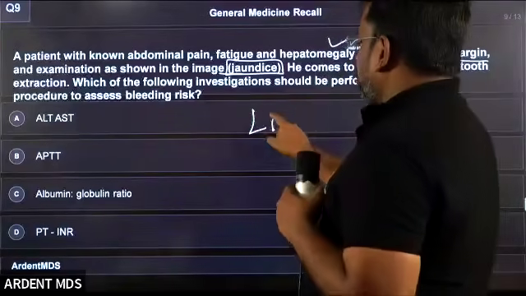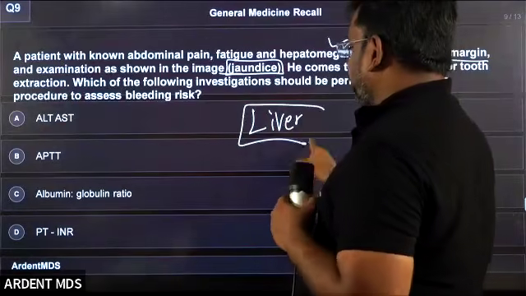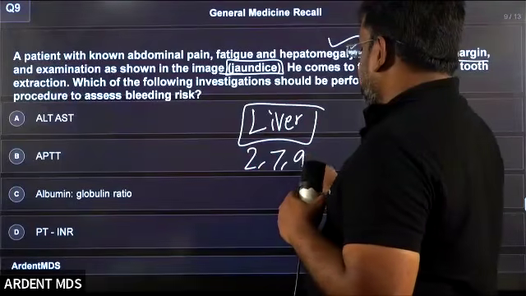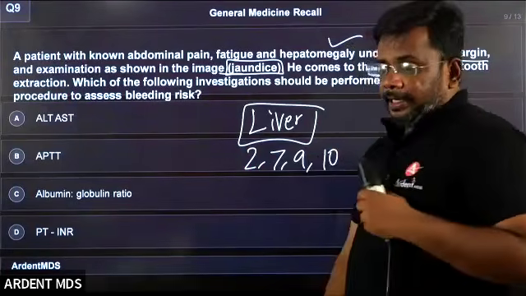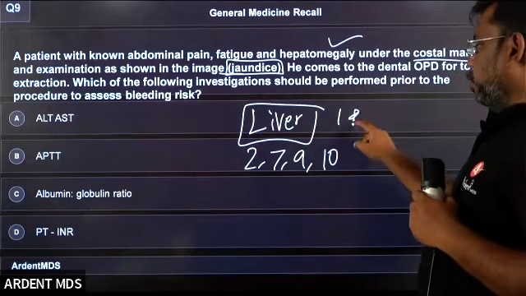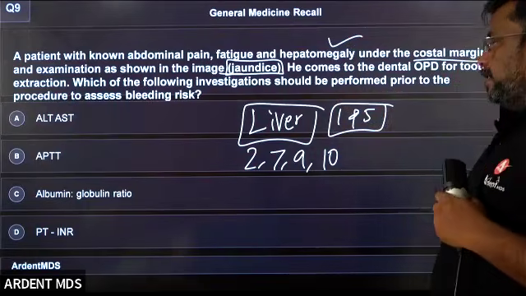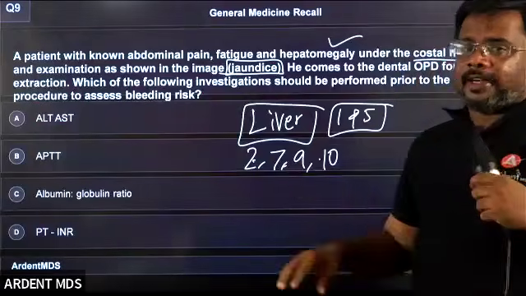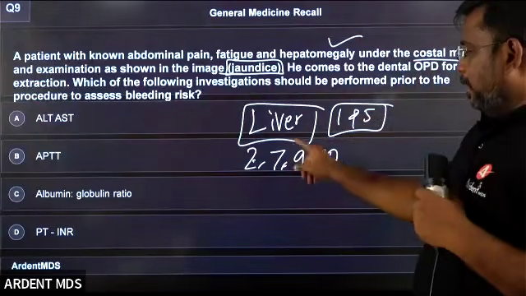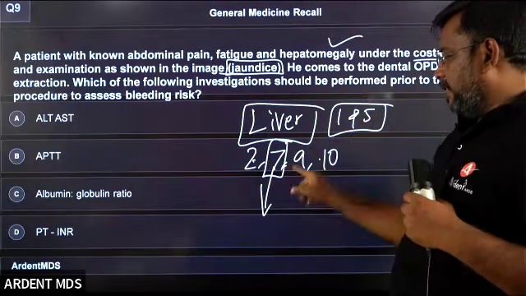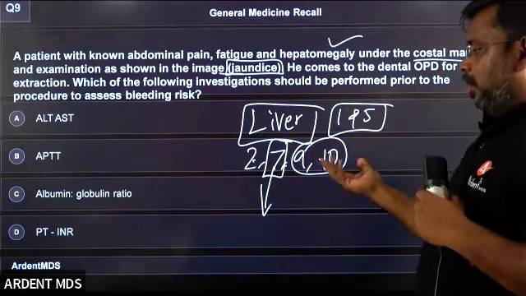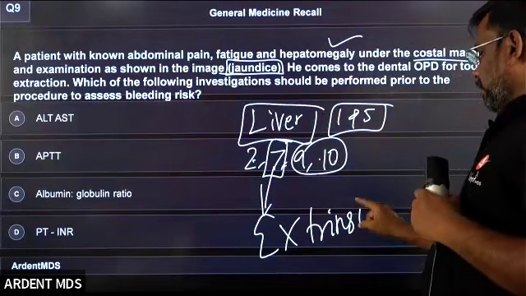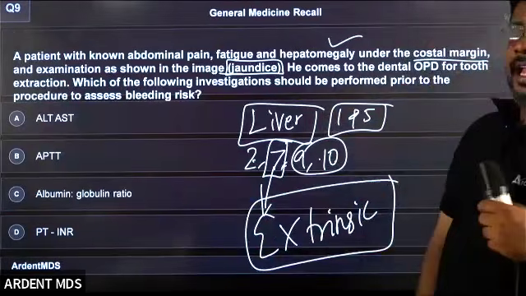If you know which factors are synthesized by the liver, you will be able to answer this question. The factors synthesized by the liver are primarily 2, 7, 9, 10, which are the vitamin K dependent clotting factors. Along with that, factors 1 and 5 are synthesized by the liver. Mainly factor 7 is related to the extrinsic pathway.